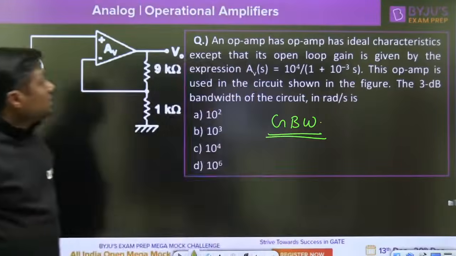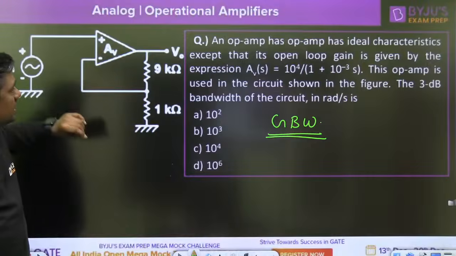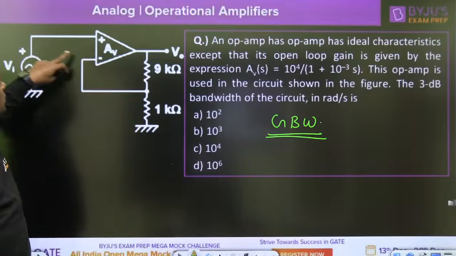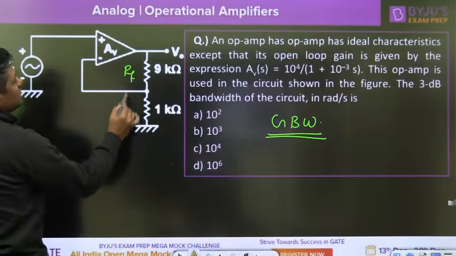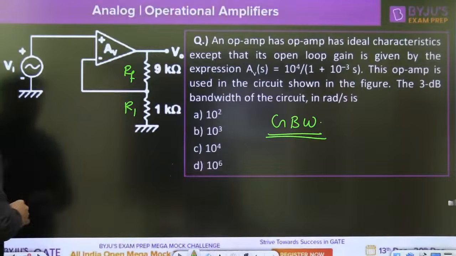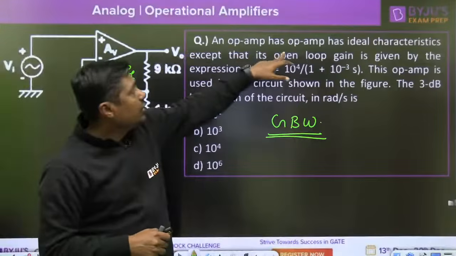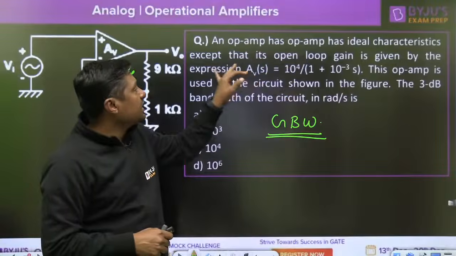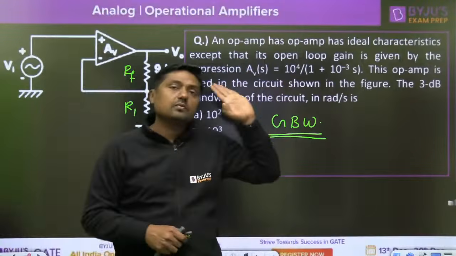Now that is a question on operational amplifier. Again, the input is given to the positive terminal. The feedback is connected here, Rf, and this is the R1. Again, it is a non-inverting operational amplifier. The gain is 1 plus Rf by R1. But what is given here? An operational amplifier has ideal characteristics, except that its open loop gain is given by this expression.